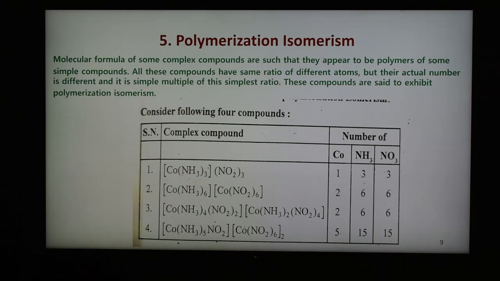Number 5 is polymerization isomerism. The molecular formula of these complex compounds are such that they appear to be a polymer of some simple compound. All these compounds have the same ratio of different atoms, but their actual numbers are different. It is a simple multiple of the simplest ratio, and these compounds are said to exhibit polymerization isomerism. So in case of polymerization isomerism, it has a simple ratio.